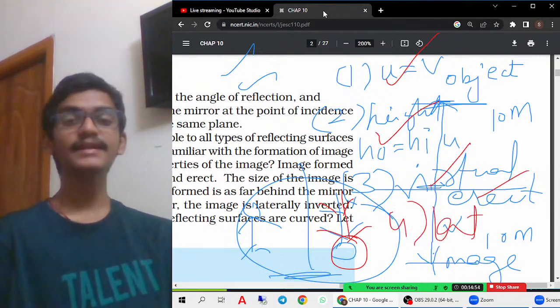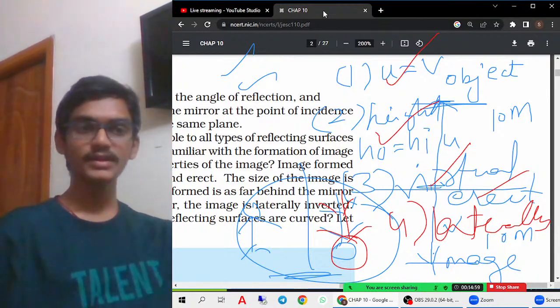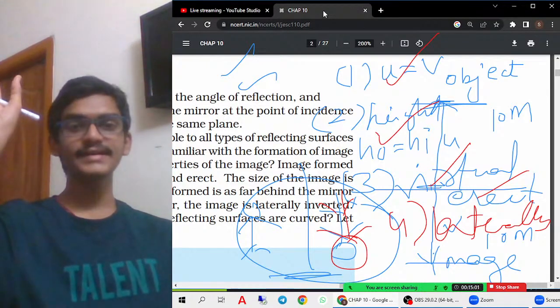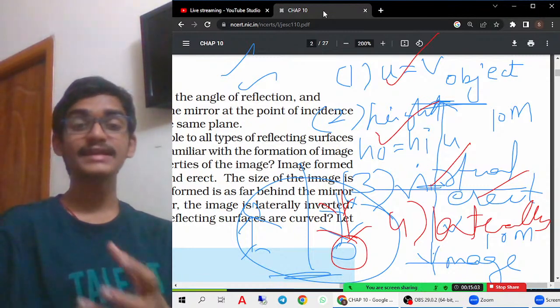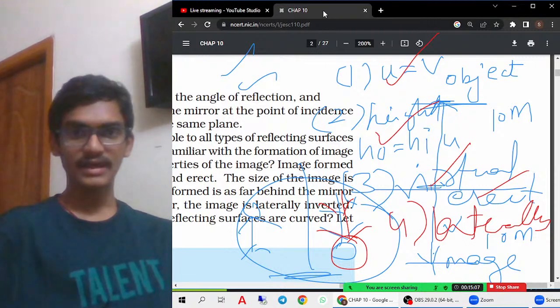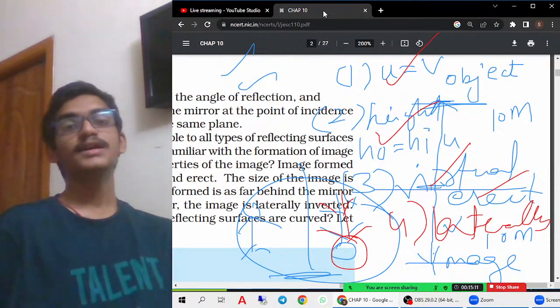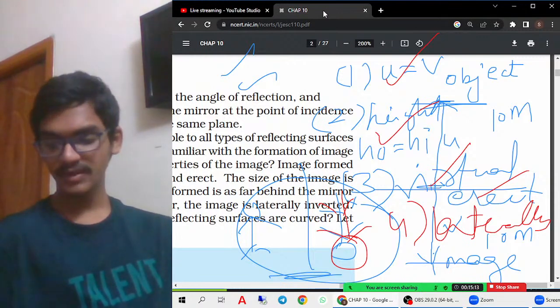Laterally inverted in the sense that if you raise the left hand, it appears like it is actually raising the right hand. If you see the image, now I am actually raising my right hand, but for you it appears like I am raising my left hand. So that is lateral inversion. That means the left appearing right is called lateral inversion, which you must remember.